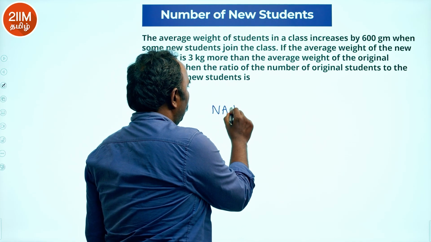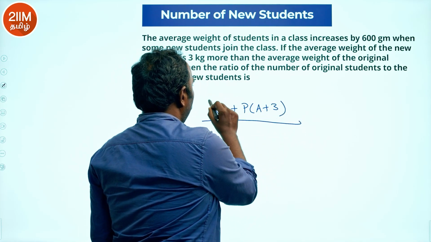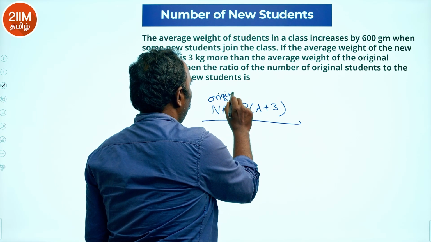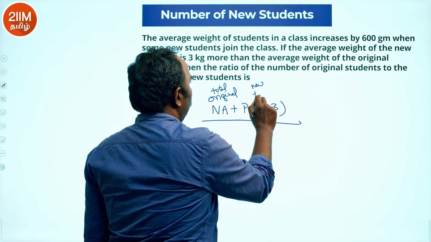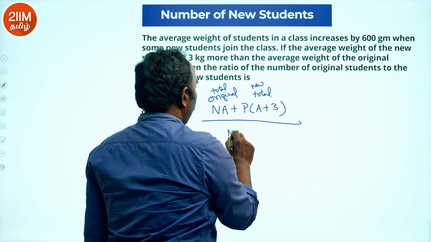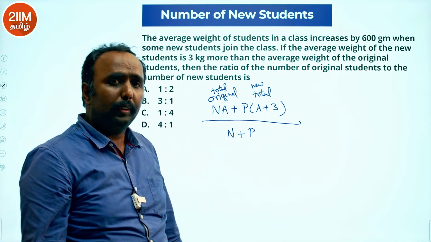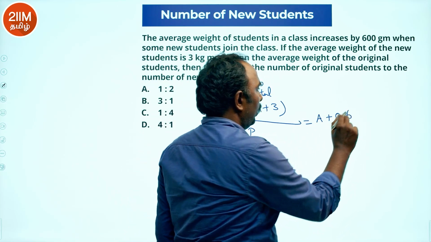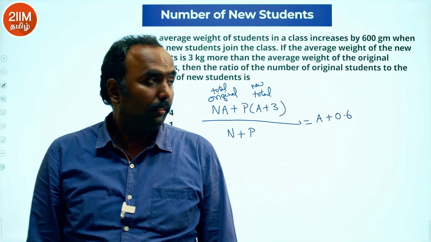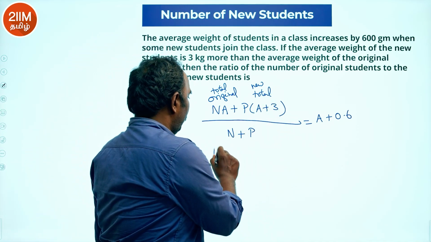na plus p times of a plus 3. இது வந்து ஒரிஜினல் டோட்டல், இது வந்து நியூ டோட்டல், divided by n plus p, because n is the number of students, p is the number of students. This is equated to a plus 0.6. Now what I can write?